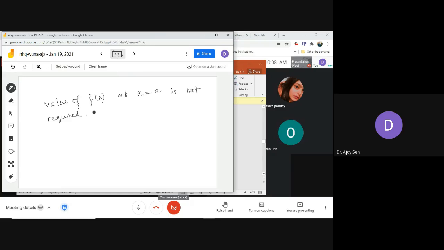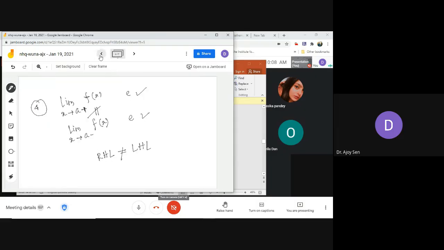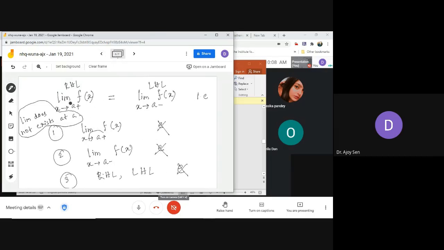Whenever we are talking about the existence of a limit, the value of f of x at that point is not at all required. Only these two things are required: limit x tends to a plus f of x, and limit x tends to a minus f of x.